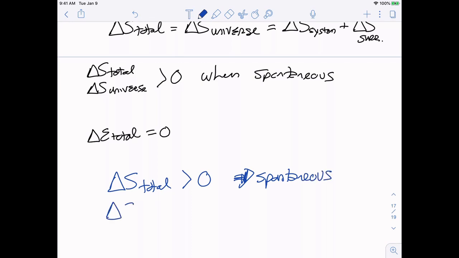If our entropy change total is less than 0, it's going to be non-spontaneous. The opposite of a spontaneous reaction is always non-spontaneous, and vice versa.